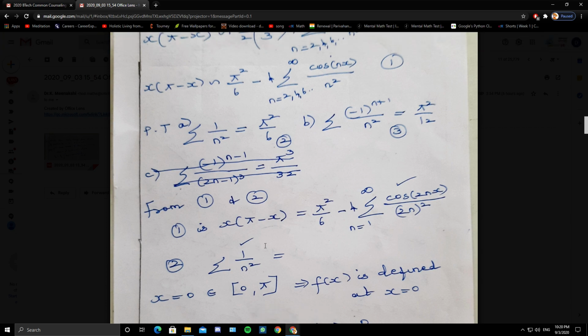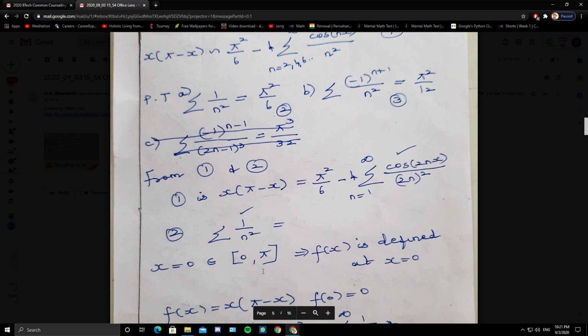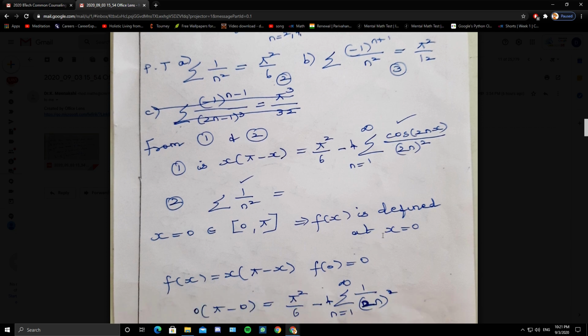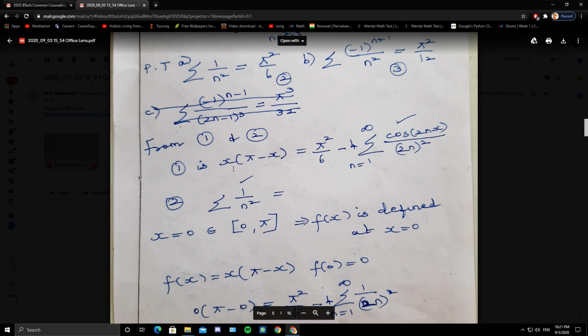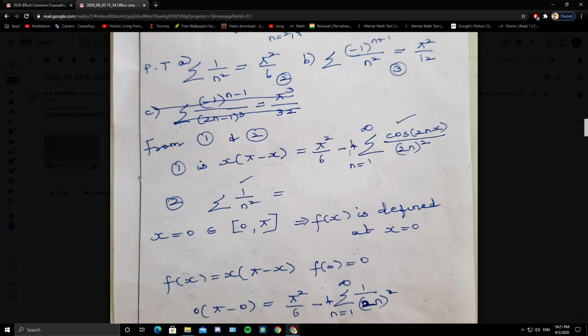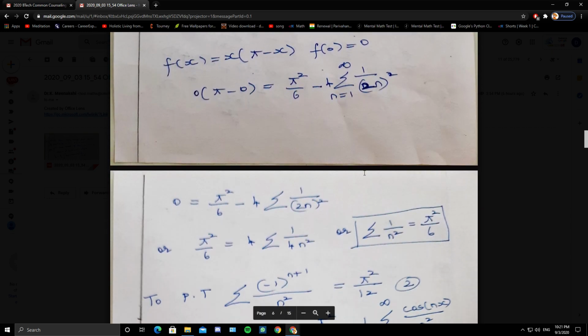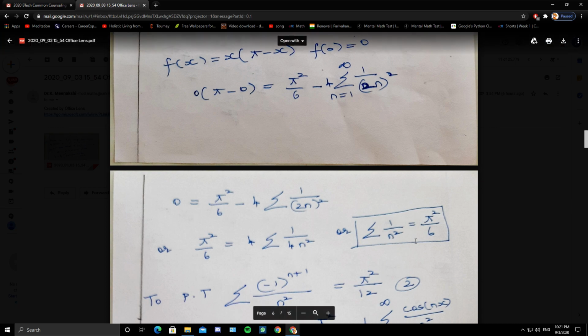So when x equals 0, the left side is 0. x equals 0 belongs to the closed interval 0 to pi, so f of x is defined at x equals 0 and it is continuous at x equals 0. So when x is 0, left side is 0, right side pi square by 6 minus 4 times summation cos 0 is 1, so 1 by 4n square. So 4 gets cancelled. So 0 equals pi square by 6 minus 4 times summation 1 by 4n square. So 4 gets cancelled. So summation 1 by n square is pi square by 6.